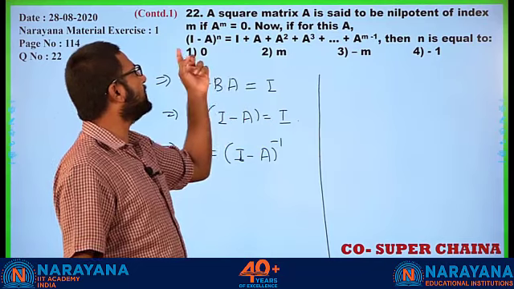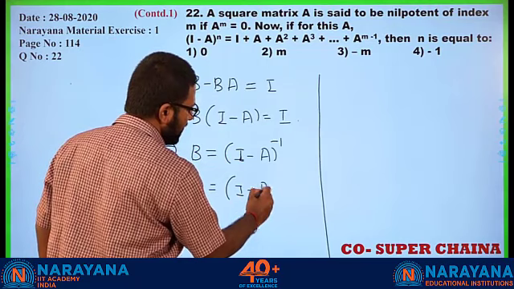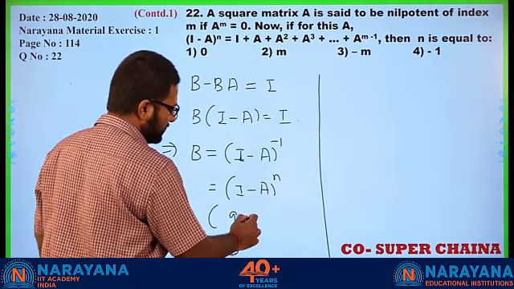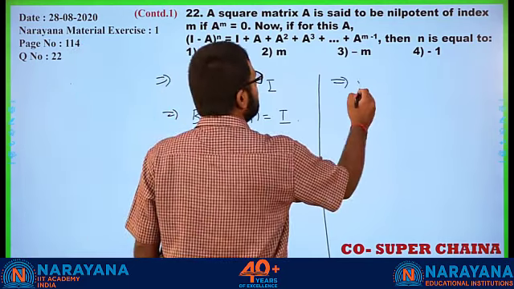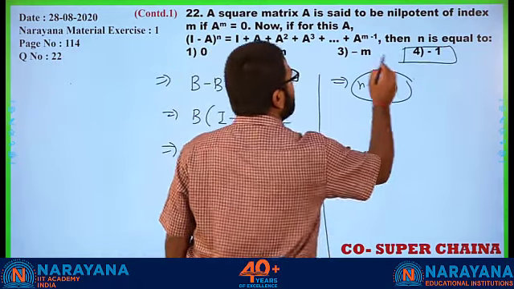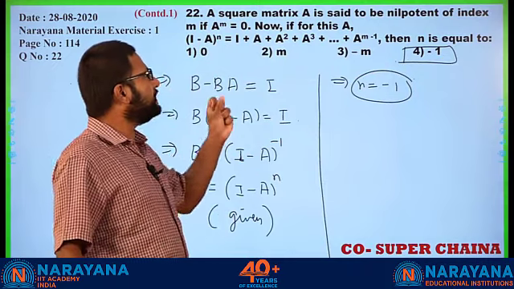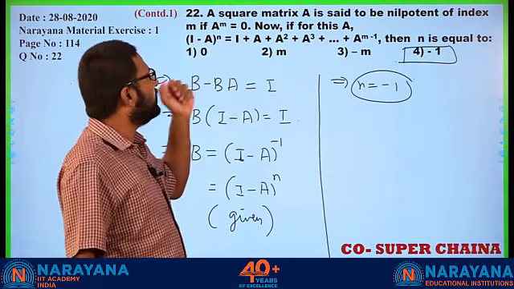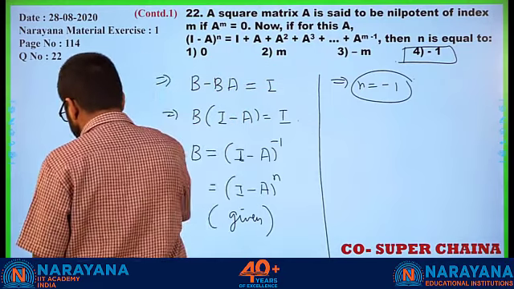And anyway the question is asking us I - A, right? This is given to us in the question itself as (I - A)^n. Therefore, we will say n is equal to -1. So, without going into the details of multiplication or inverses, we are just trying to explore the behavior of these kinds of matrices. Here we looked at a nilpotent matrix. Alright? Then let us proceed.